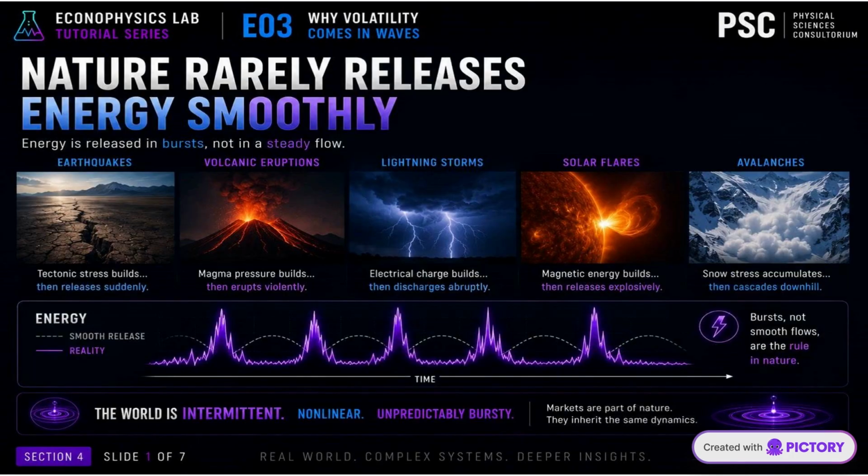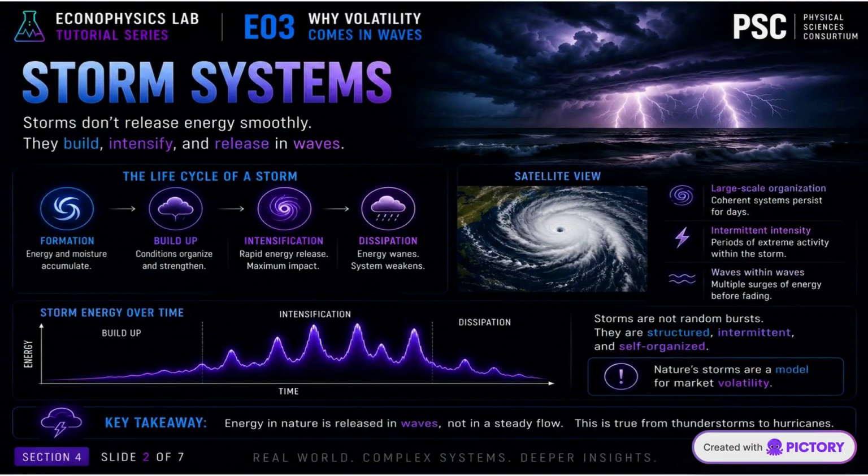Energy is released in bursts, not in a steady flow. The world is intermittent, nonlinear, and unpredictably bursty. Markets are part of nature, and they inherit these dynamics. Storm systems don't release energy smoothly. They build, intensify, and release in waves, creating a dynamic and powerful force of nature. From formation to dissipation, each stage plays a crucial role in the storm's life cycle. Understanding these patterns helps us predict and prepare for their impact.